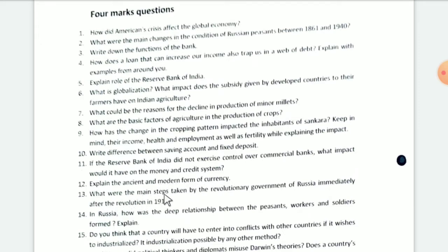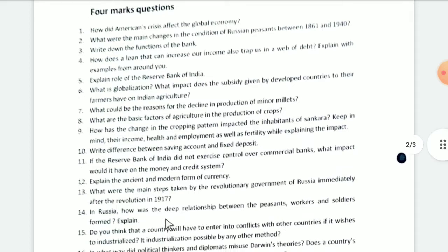What were the main steps taken by the revolutionary government of Russia immediately after the revolution in 1917? In Russia, how was the deep relationship between the peasants, workers, and soldiers formed? Explain.